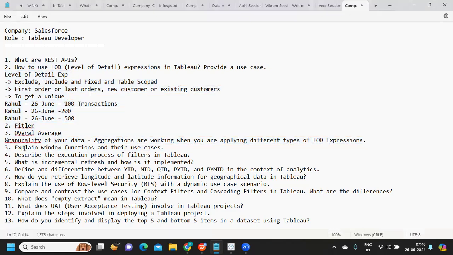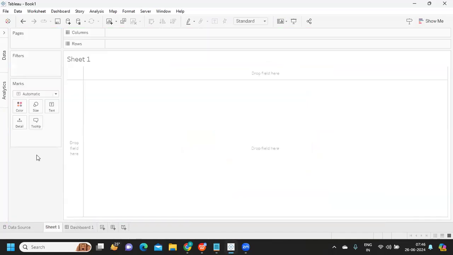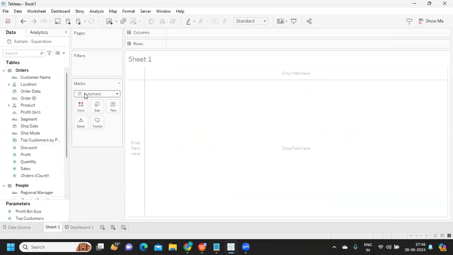Next is explain window function. Window function means it is clearly specifying that window, on a given window or a given offset range, what you are trying to calculate, like window sum. So I'm specifying that on a particular window or a particular partition of my data, I'm trying to do an aggregation such as sum or average. For that we can play with different functions that are available.